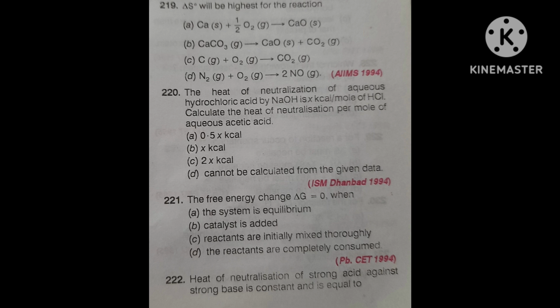Again I am repeating the question. Heat of neutralization of a strong acid against a strong base is constant and is equal to, first option 13.7 kilocalorie, second 57 kilojoule, third 5.7 into 10 to the power 4 joule, fourth all of the above.